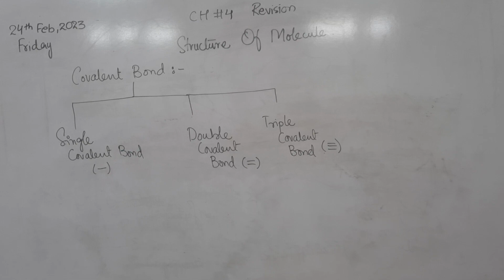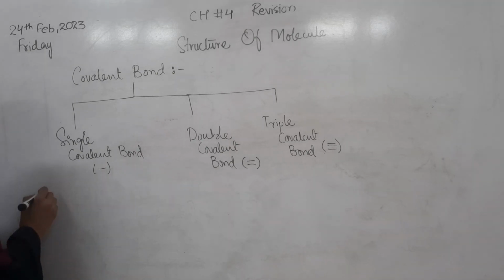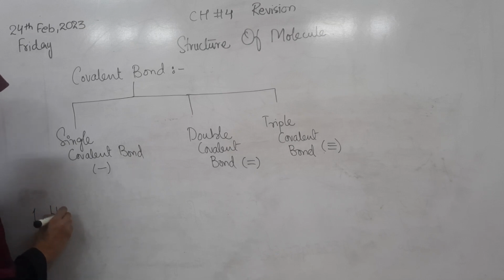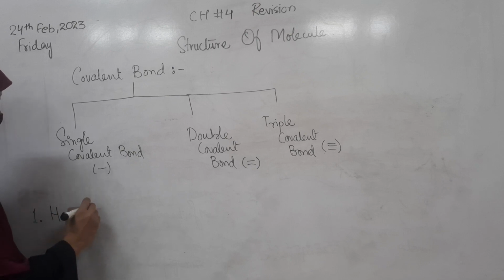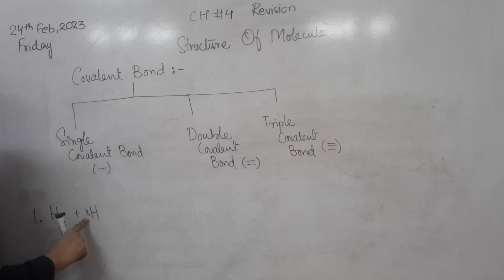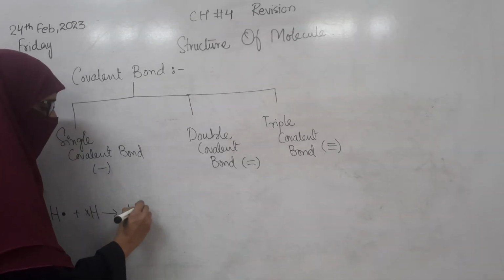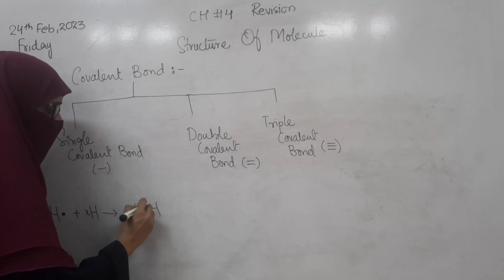If we talk about the single covalent bond, we have the example of the hydrogen molecule, hydrogen gas. Hydrogen has one electron in its outermost shell. When it is combined with a second hydrogen which also has one electron in its outermost shell, both of them will share their electrons.